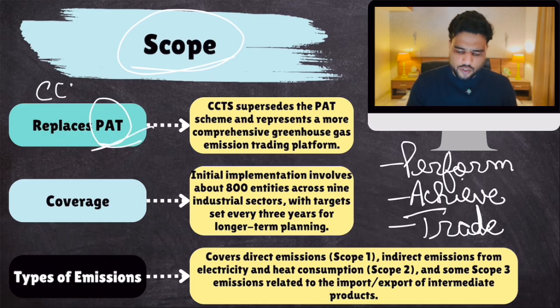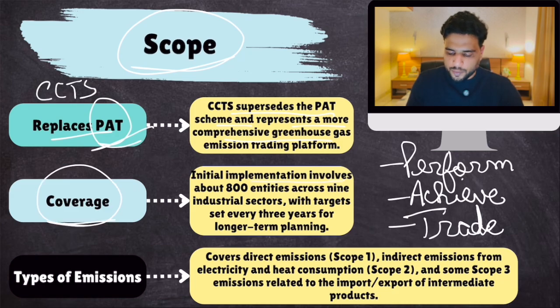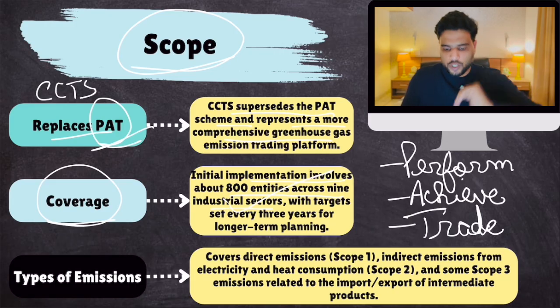So CCTS supersedes the PAT scheme and represents a more comprehensive greenhouse gas emissions platform. Coverage: initial implementation involves about 800 entities across 9 industrial sectors, 8 or 9. But again, these targets would be mandatory for these sectors only under GEI rules, because GEI rules put limits on them.